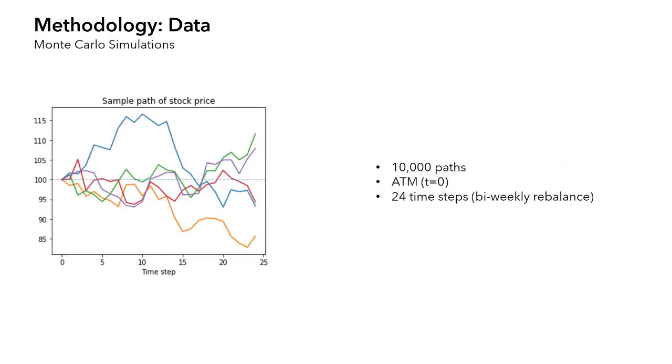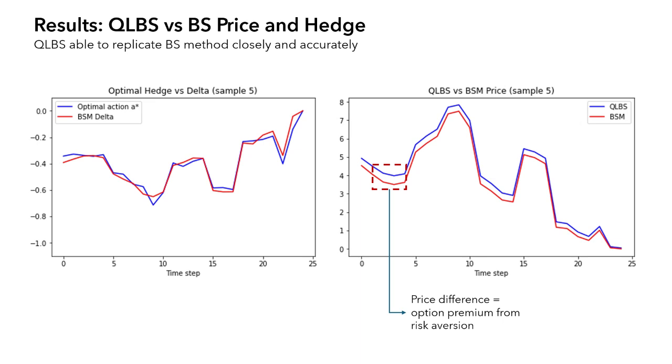Data is generated by Monte Carlo simulations. 10,000 paths are created, rebalanced for 24 time steps. The results are promising. QLBS is able to replicate the Black-Scholes method's price and hedge closely and accurately. Both the price and hedge converged eventually. In the chart on the right, the difference in option price represents the risk premium priced by the trader's risk aversion that we have seen earlier.